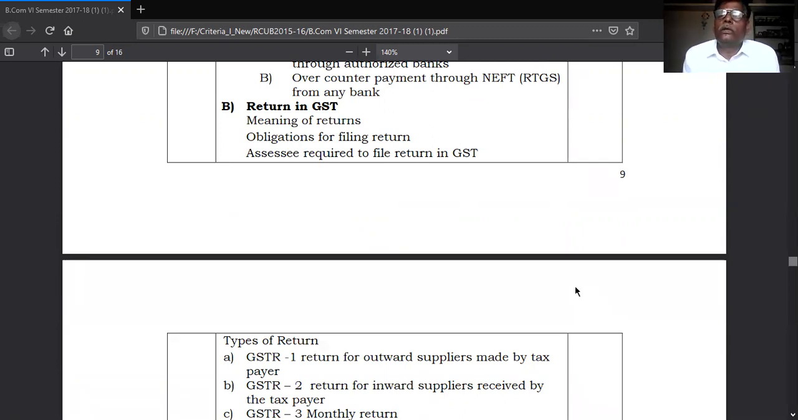Thereafter, the assessee is required to file the return in GST. Then we come to know the types of returns. The assessee has to file the return in different forms, not the same form. The same form is not applicable for all. The GST department has given different forms. As per the different forms, you have to file the return.